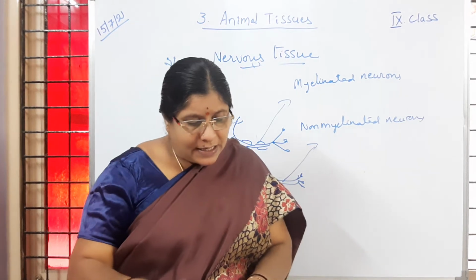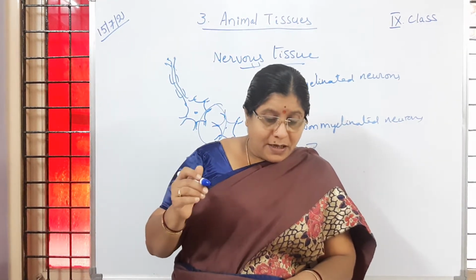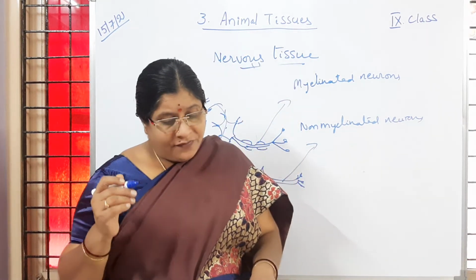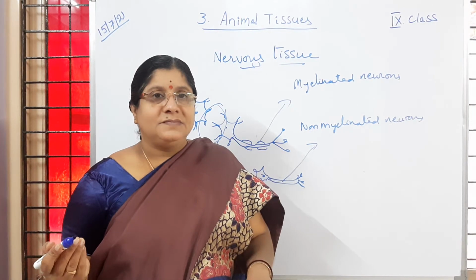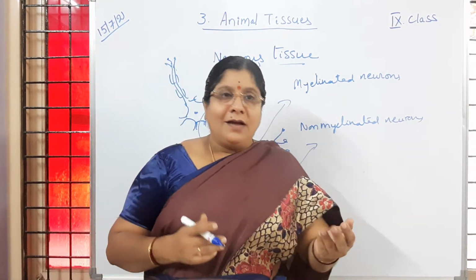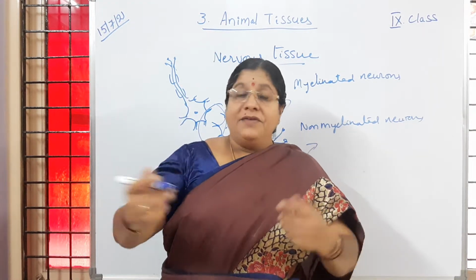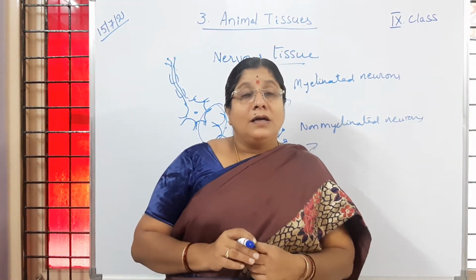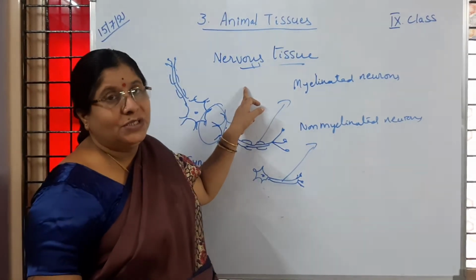So like that, this nervous tissue is helping in passing the information from the brain to the different organs, or sense organs to the brain, or hands and legs to the brain, or from the brain to the different organs. That is all happening because of this nervous tissue. Is it clear to children?